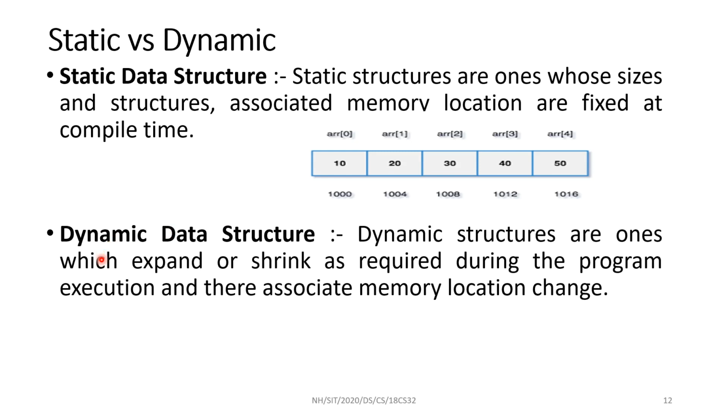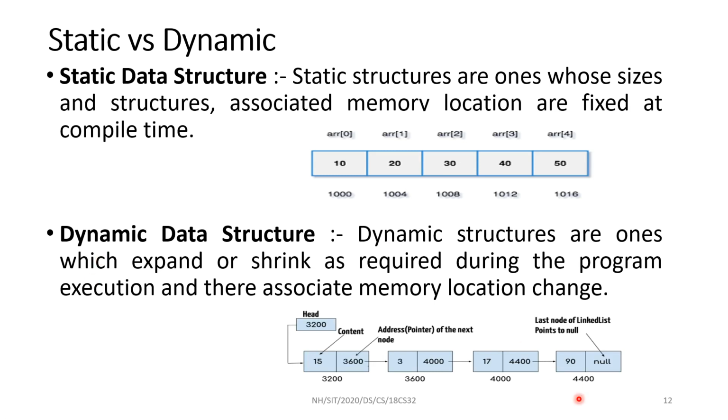The other one is dynamic. Here, the size may change, it may expand or shrink based on your requirement. Like when you create this particular linked list, as you can see, there are 4 different nodes: 1, 2, 3, 4. If you decide to remove this last node, the number of elements now shrinks.